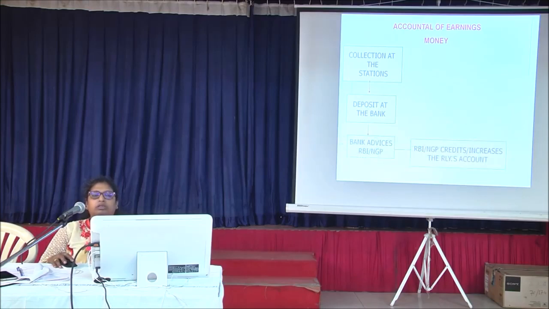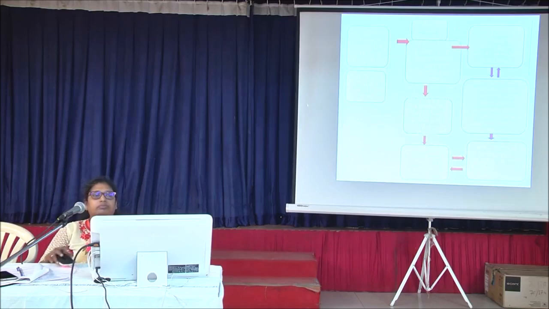RBI Nagpur credits, or increases, the railway accounts. For this collection at the station, a receipt is also sent to the cash office. These are the various ways in which money collected at the station gets accounted in the railway account.